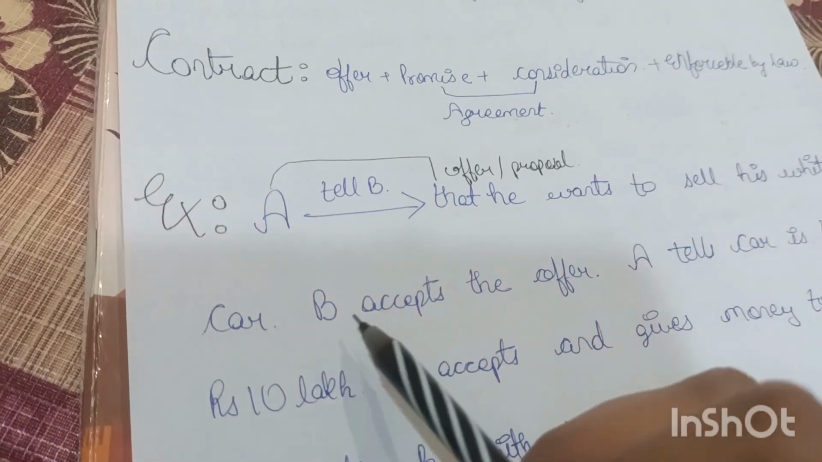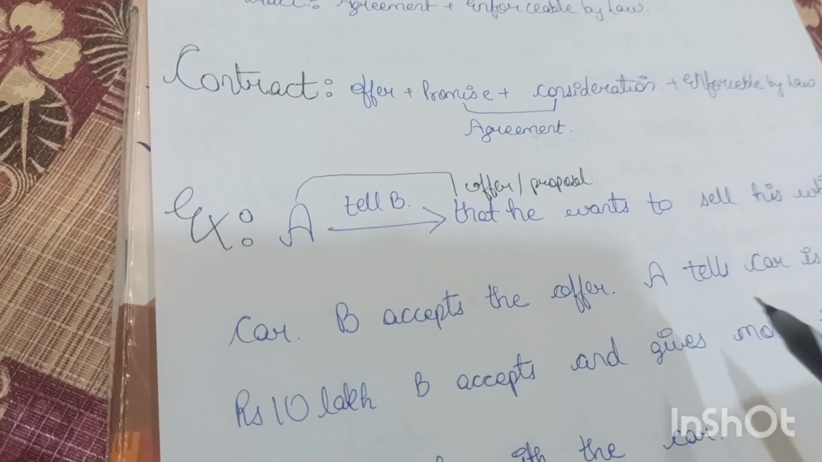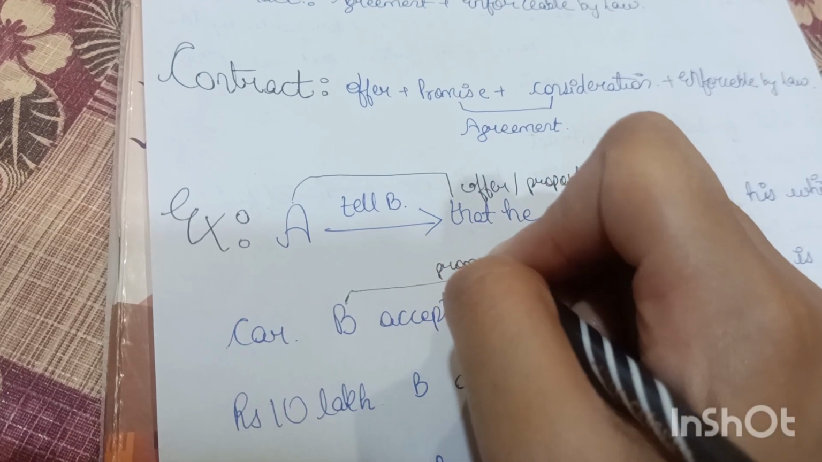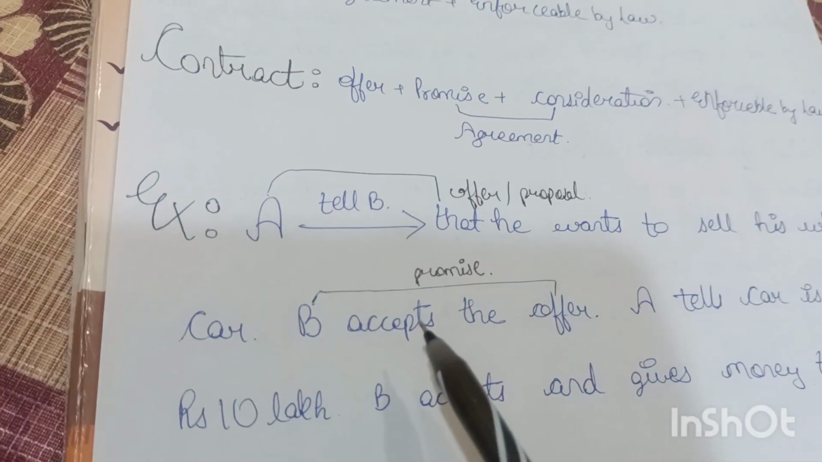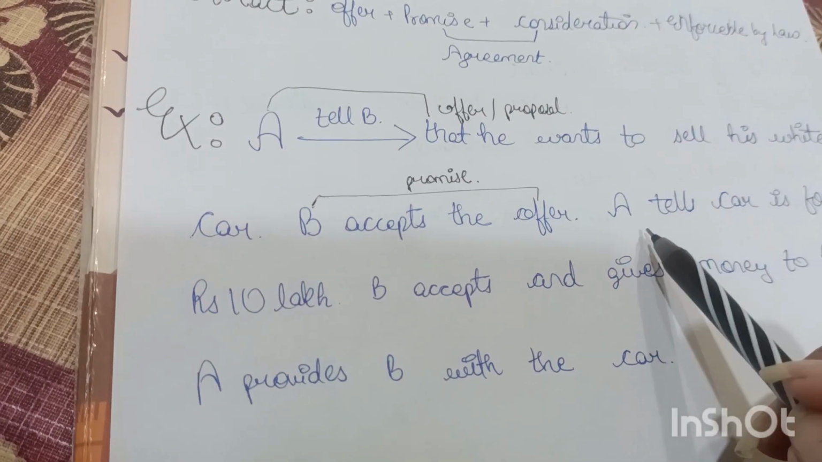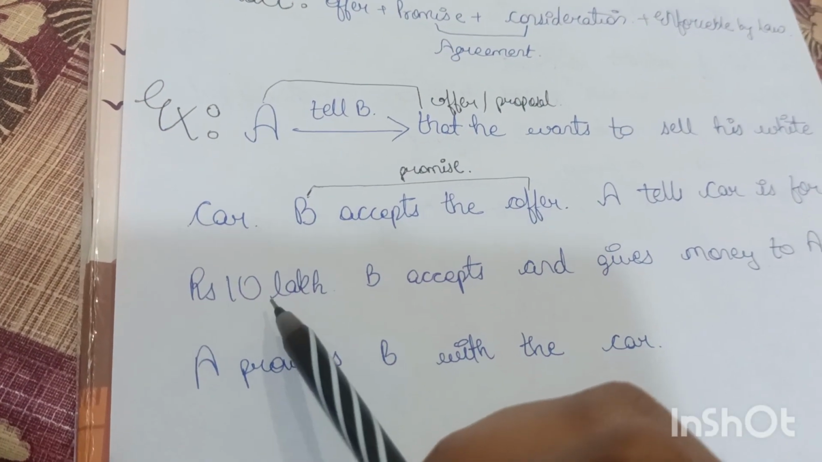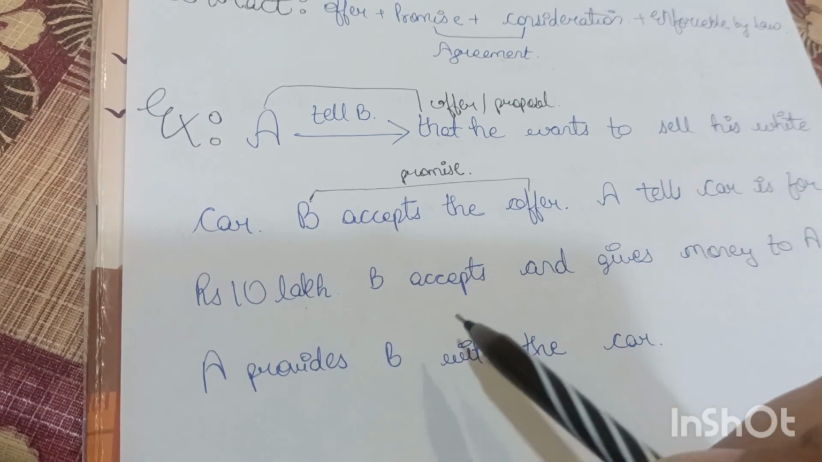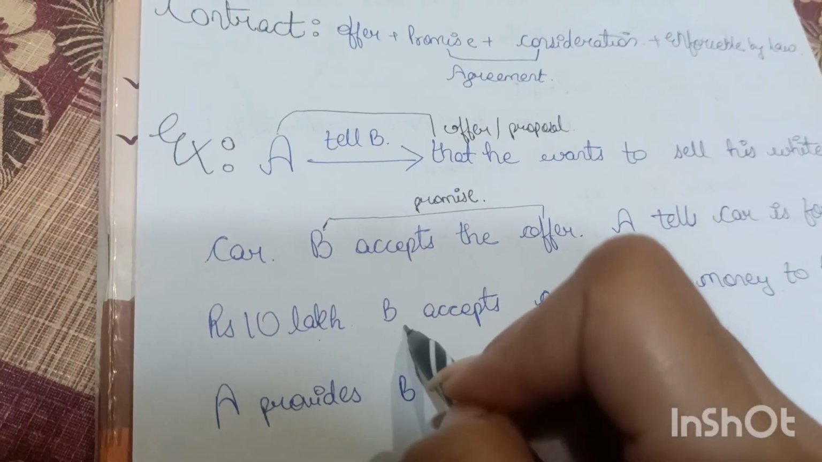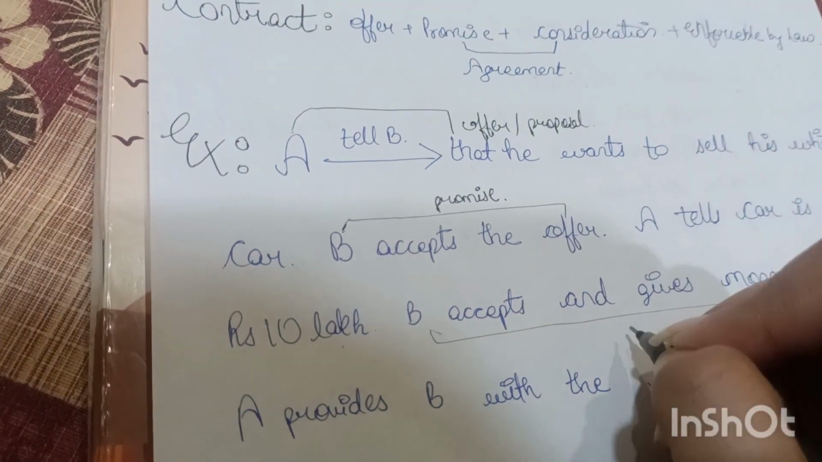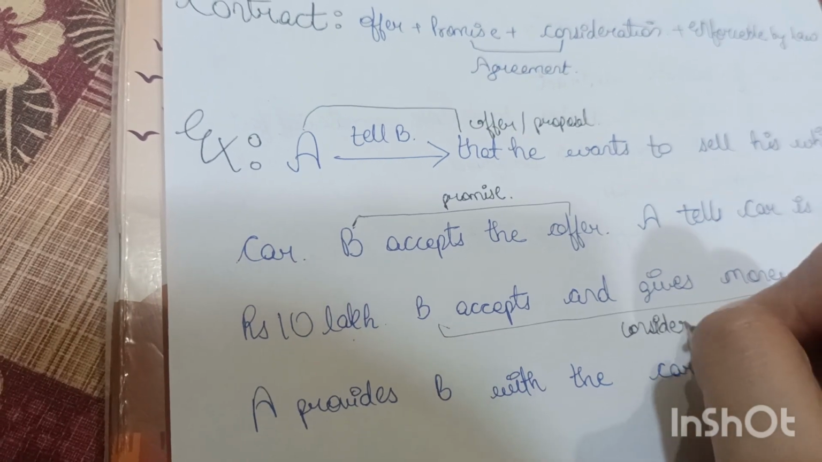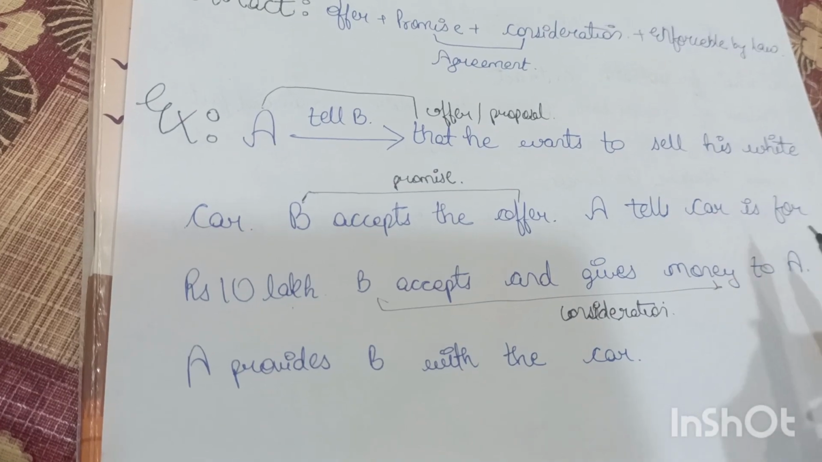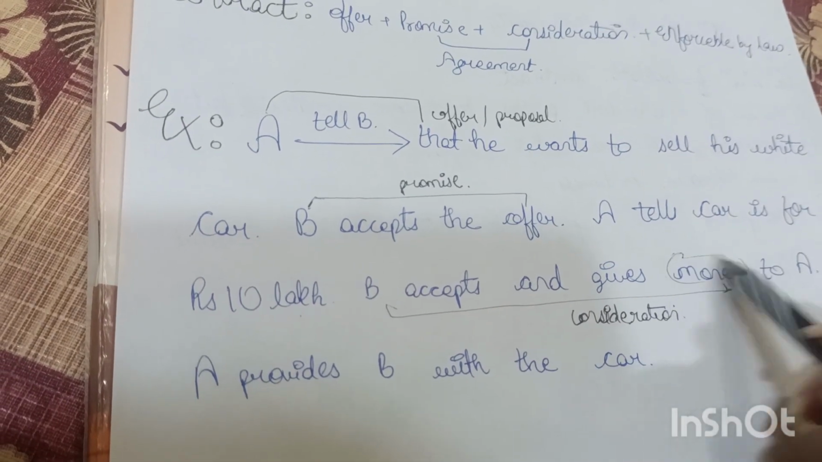And over here you can see that B accepts the offer. Okay, so over here it will become promise when B tells that he wants to take the car. So this will become the promise. So A tells that the car is for rupees 10 lakh. So B says yeah, he wants to take the car and he gives money to A. Over here you can see this part is consideration. Why is it consideration? Because something of value has been exchanged, that is, money has been exchanged.